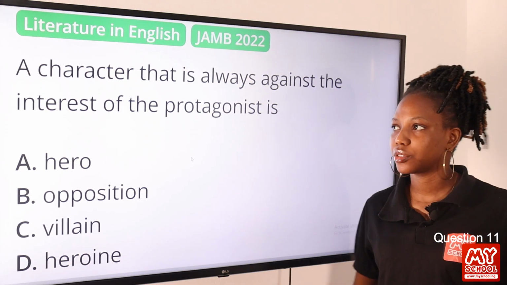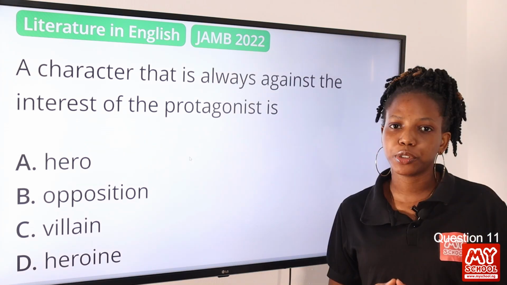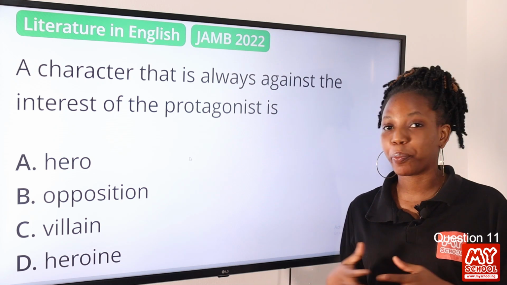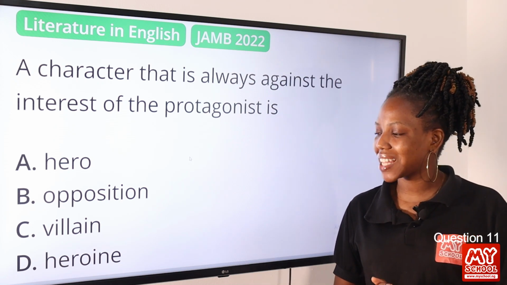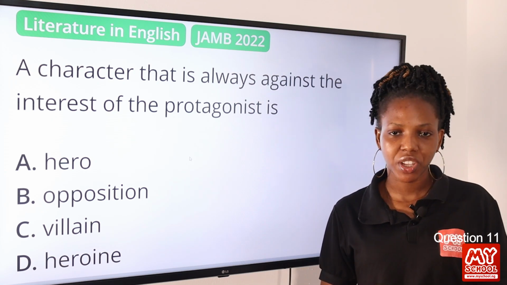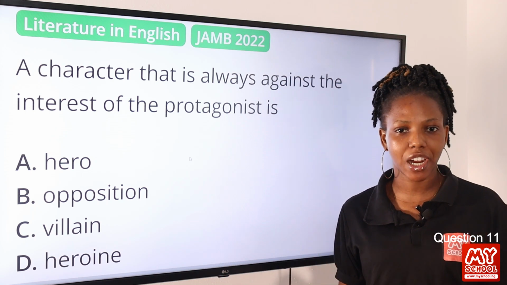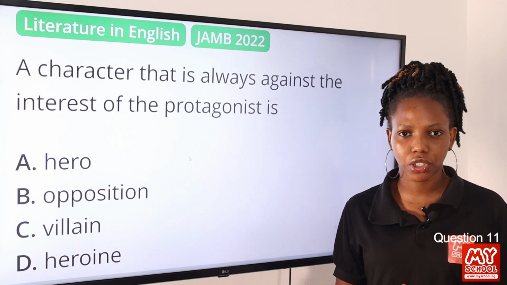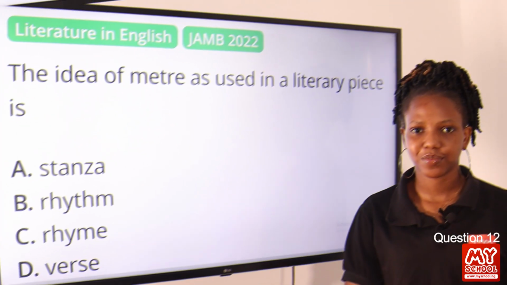Question 11. A character that is always against the interest of the protagonist is dash. Option A, hero. Option B, opposition. Option C, villain. Option D, heroine. The answer to this question is villain. Now, villain is that bad guy, that bad person that attacks other characters or attacks the protagonist. So option C is the correct answer to this question.